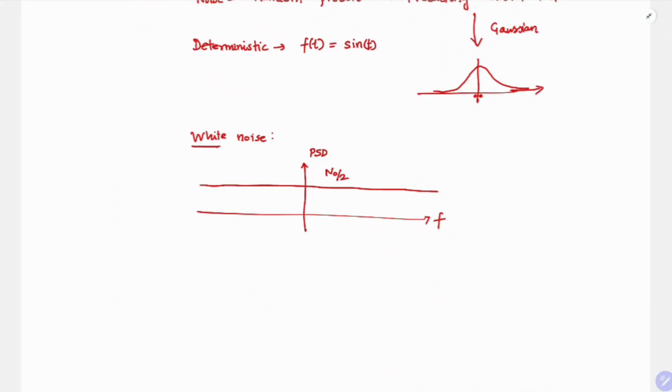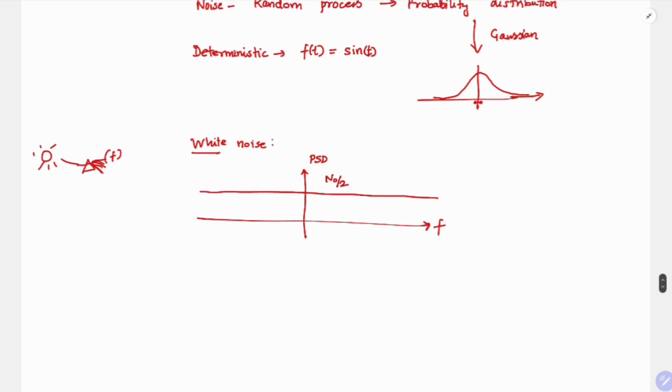So why do we call it white? Because, let's say, white light comes from sunlight, and if you pass it through a prism, it splits into different wavelengths and we get different colors from violet to red. Similarly, here also it has all the frequencies. The different wavelengths are nothing but different frequencies. That is why it is called white noise. Throughout the entire range of frequencies it is constant, and its power spectral density is equal to N naught by 2.